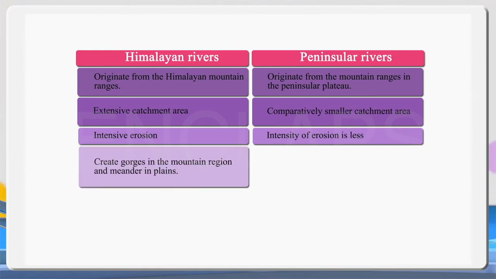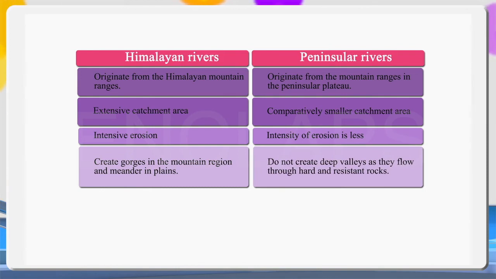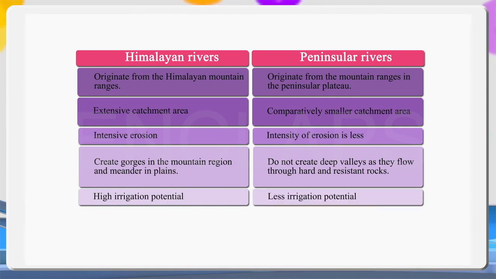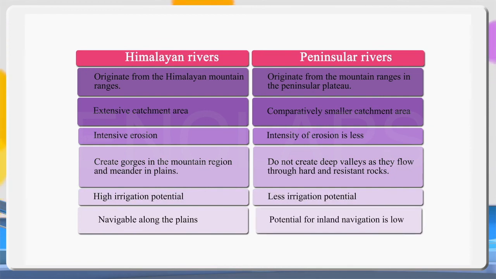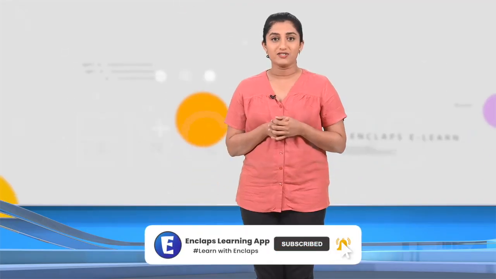Himalayan rivers create gorges in the mountain region and meanders in plains. But peninsular rivers do not create deep valleys as they flow through hard and resistant rocks. The Himalayan rivers have high irrigation capacity, but the peninsular rivers have a low irrigation capacity. Due to the high irrigation capacity, the Himalayan rivers in the plains have the potential for inland water transport, which is relatively low in the peninsular rivers. Hope you understood the differences.